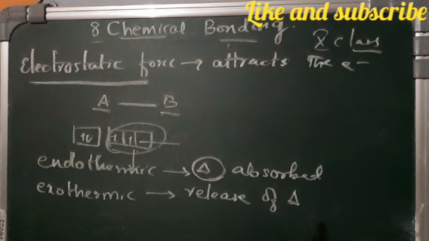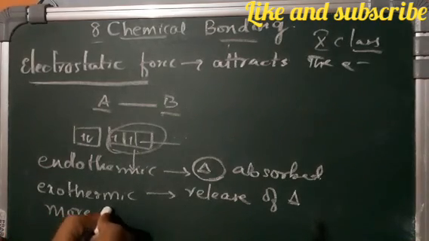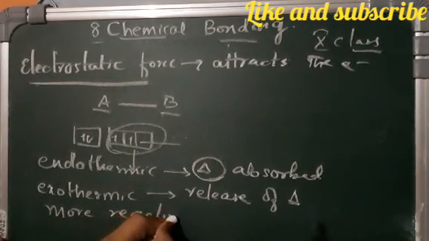Some elements are more reactive and some are less reactive, so these reactions can be endothermic or exothermic.